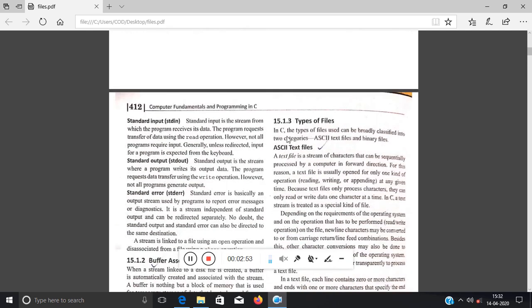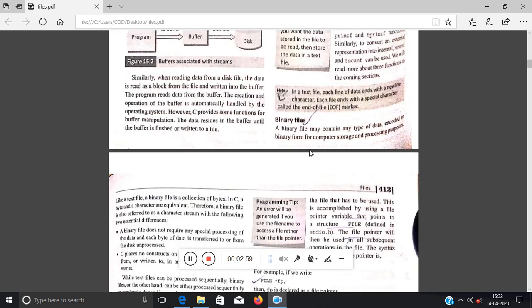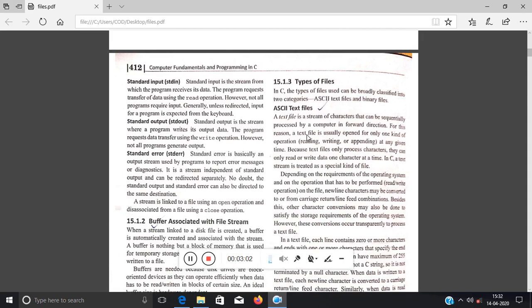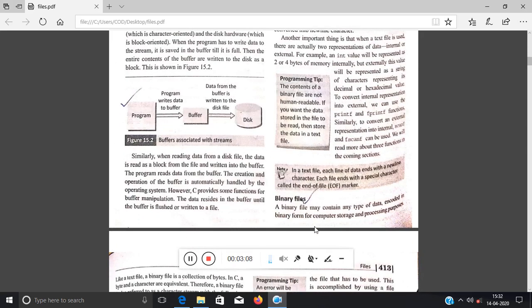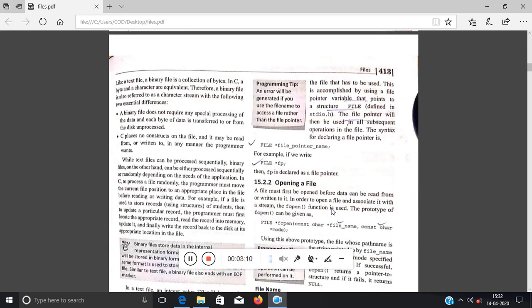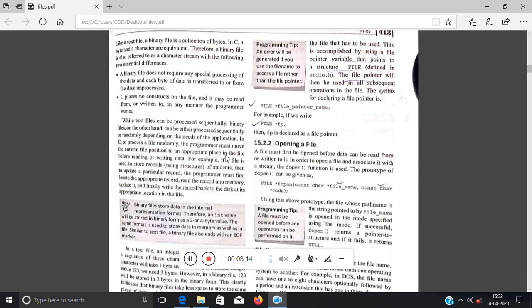Now how many types of files are there? There are two types of file. One is text file and the other is binary file. Text file means it contains characters, strings, or whatever, just the normal combination. All of your C programs are text files. And binary files means the combination of 0 and 1, a bytes concept, a bit concept there is, right? So there are two types of files.